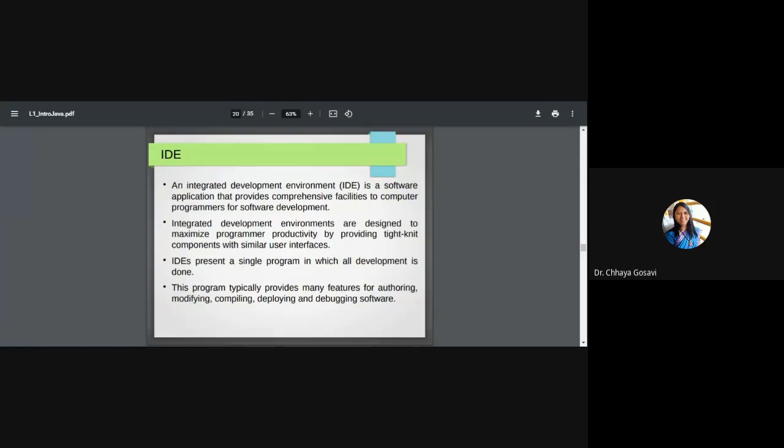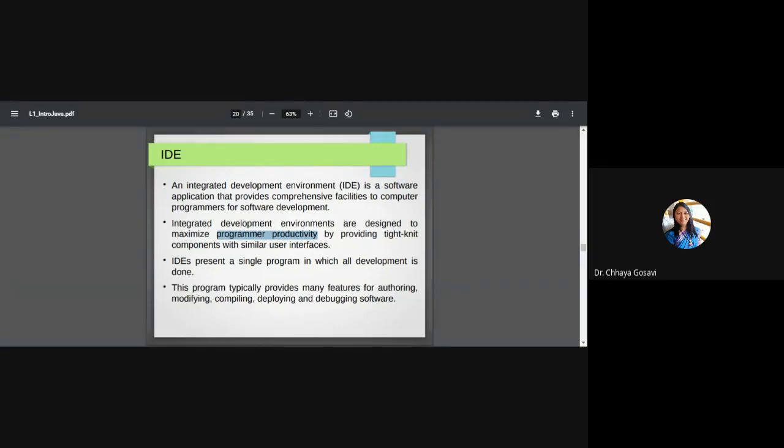Integrated development environments are designed to maximize programmers' productivity by providing tight-knit components with a similar user interface. An IDE presents a single program in which all development is done. So you can type code, save code, open previously saved projects, change projects, compile it, build it, and link with the library files. If a library is not available, it should allow you to import libraries with ease and add them into your project, etc.